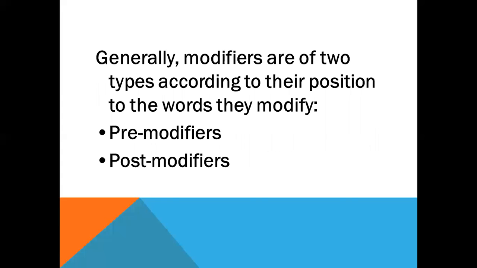Now come to the point, that is, how many types of modifiers are there? Actually, according to the position of the words, modifiers are of two types. At first, pre-modifiers, that is, which stand before the word, and post-modifiers, that stand after the word.